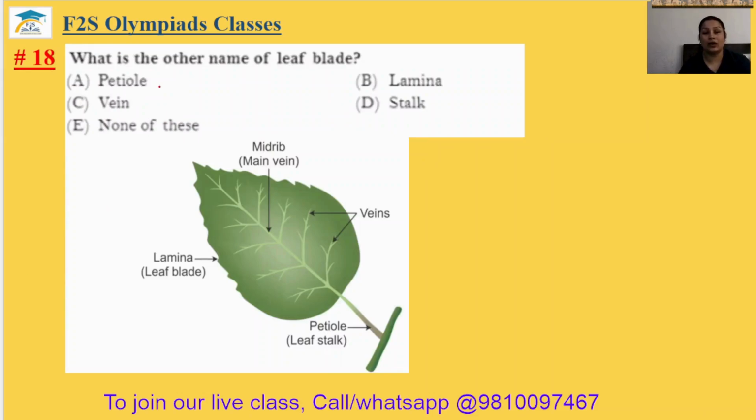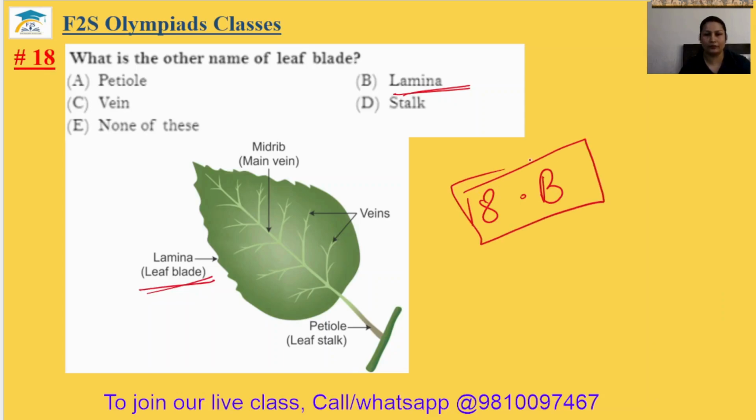Question number 18. What is the other name of leaf blade? So leaf blade, it is a lamina. Okay, leaf blade is known as lamina. The 18th answer will be option D.